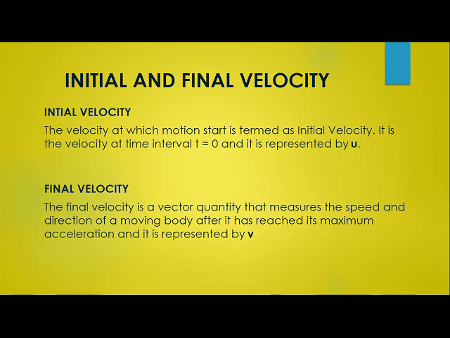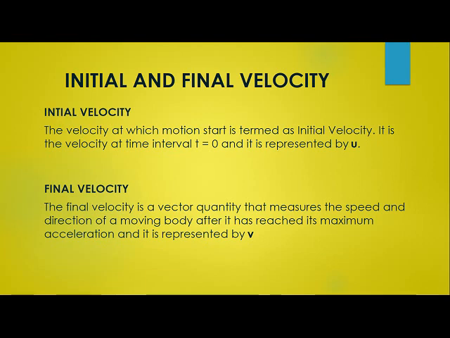So initial velocity can be defined as the velocity at which the motion started, and it is represented by u. Always remember. What is final velocity, children? Final velocity is a vector quantity which measures the speed and the direction of the moving object after it has reached maximum acceleration, and is represented by v.